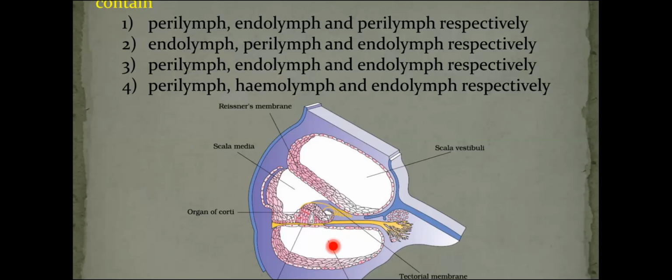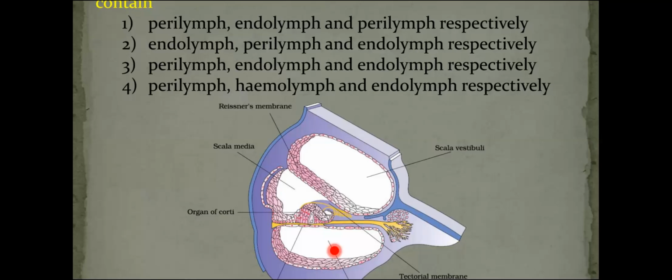Here, scala vestibuli and scala media are separated by Reissner's membrane, and scala media and scala tympani are separated by basilar membrane. Now, scala vestibuli and scala tympani are the parts of bony labyrinth. Therefore, they are filled with perilymph. Whereas scala media is part of membranous labyrinth.